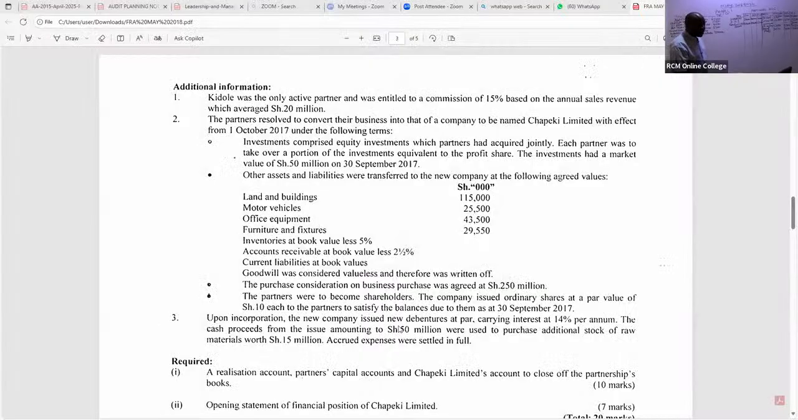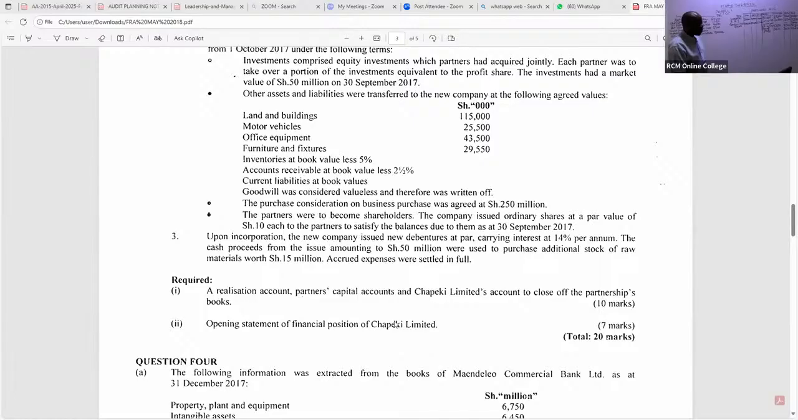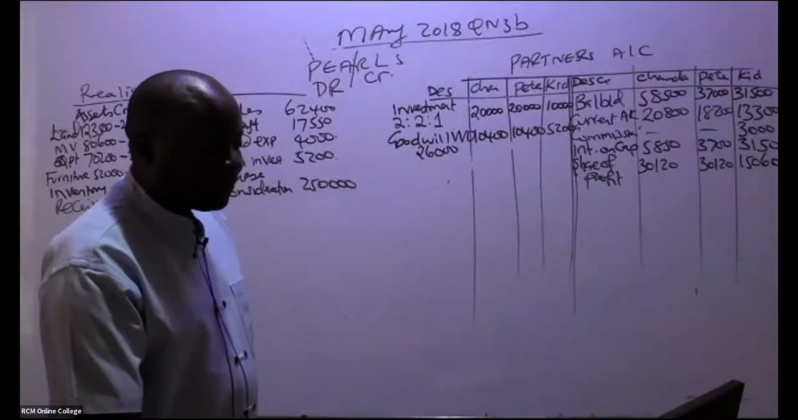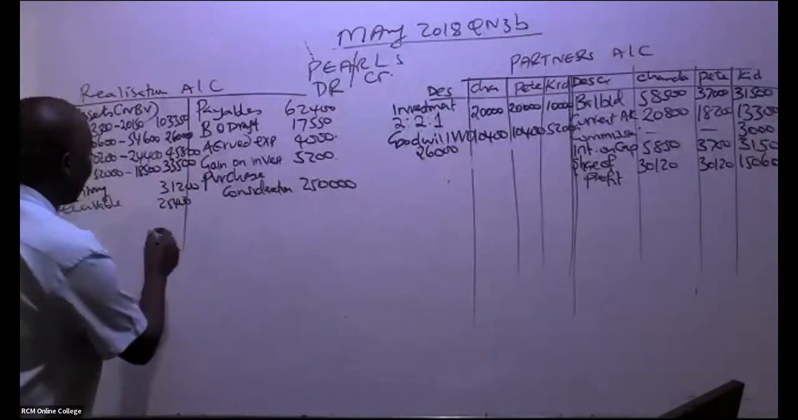So we continue reading. We are told here, upon incorporation, the new company issued new debentures. You can see this is coming after, in part 2. That's upon incorporation. Remember, they want us to give them the realization account, partners' capital accounts, and Chapeki Limited's account to close off the partnership account. So, ladies and gentlemen, is there anything that we have left here? I don't think so. So please go ahead and balance this account.